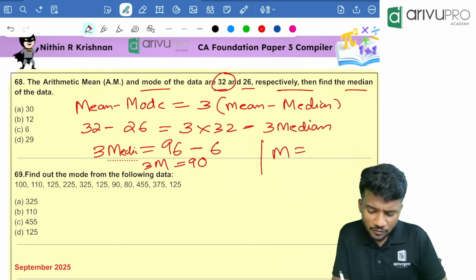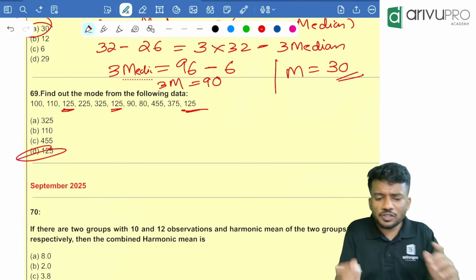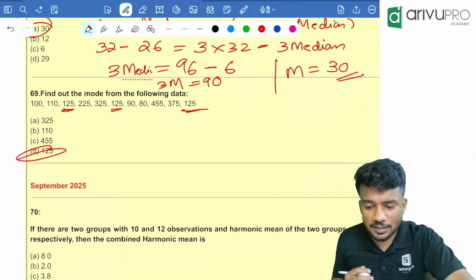Next question, find out the mode of the following observation. So people look here, 125, 125, 125. 125 is repeated 3 times, right? Is anything else repeated? Nothing else is repeated. Which is the most repeated? 125 is the most repeated value. Yes, the answer is 125.